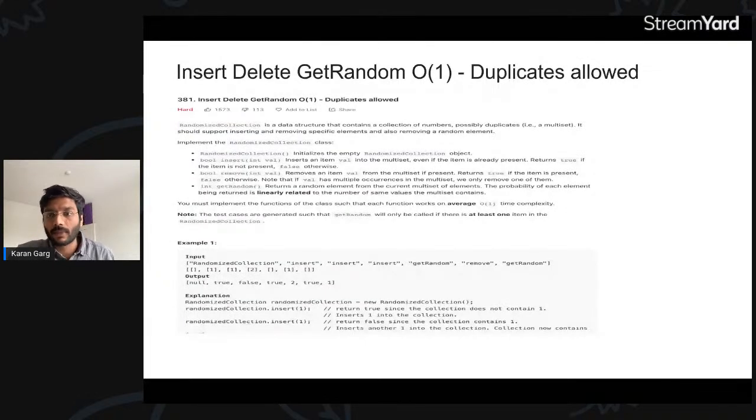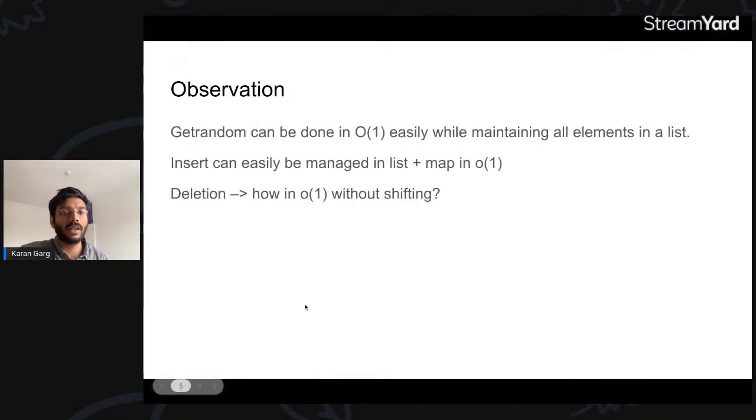Okay, that is correct, Sandeep. This is how we'll do it. But let's see what the observations are. We need get random. If we need get random, we definitely need to maintain a list or a randomized order array kind of thing. Get random can easily be done by maintaining everything in a list, randomly generating an index and returning that number. Then the second part is insert. Insert can also be done very easily in a list, a map, or a set. All these data structures support O(1) insertion.